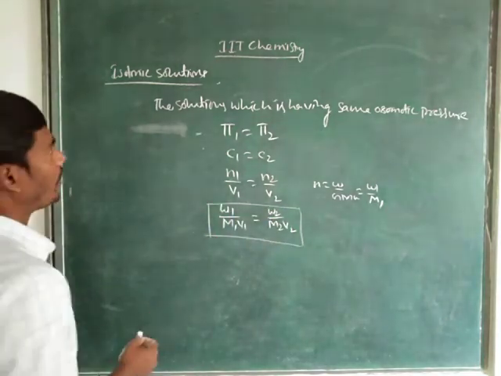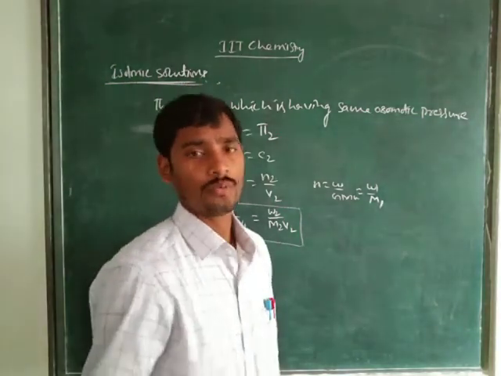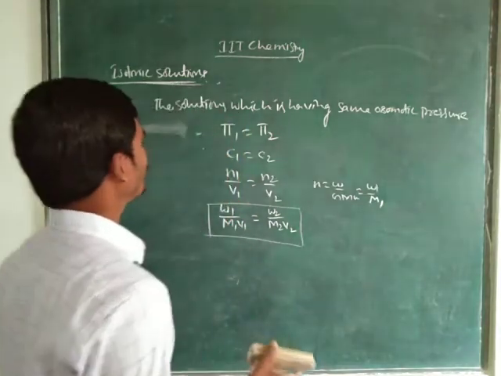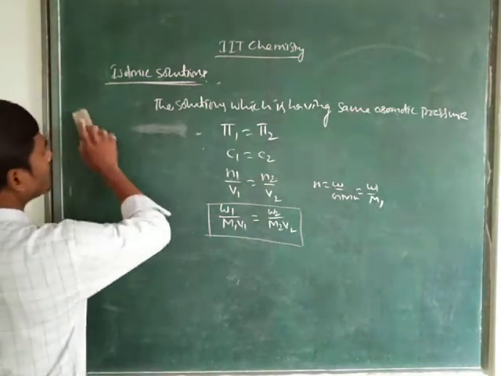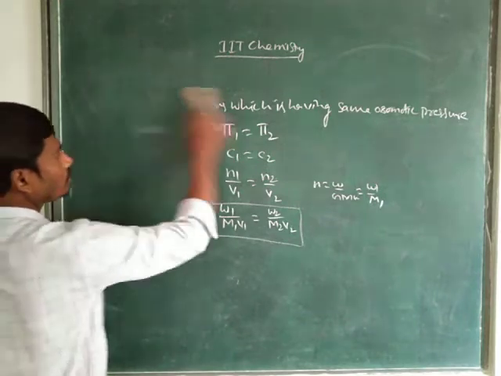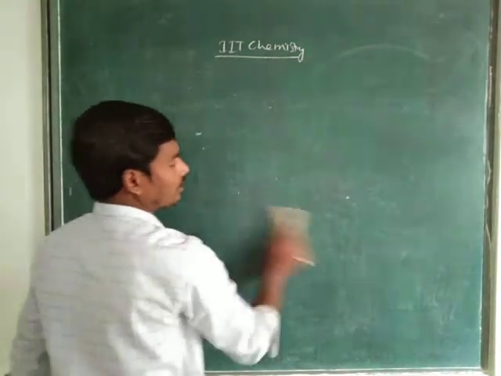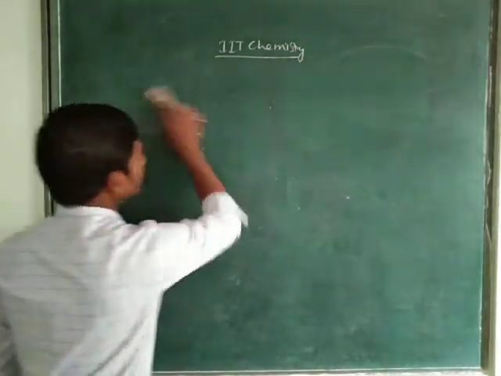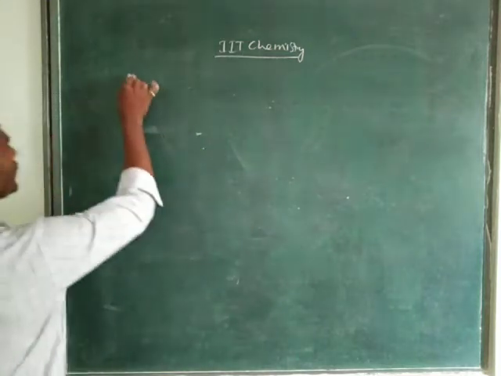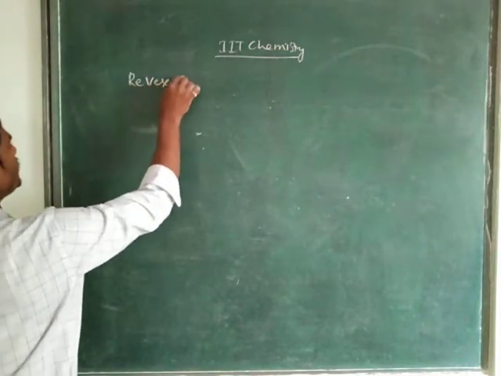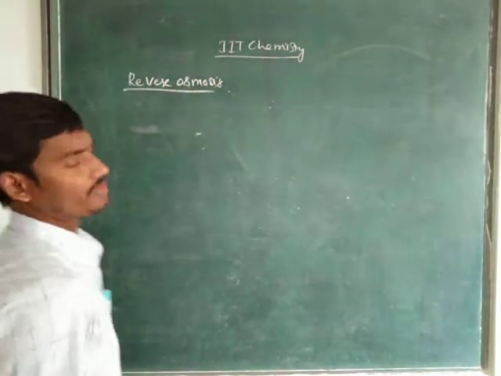Right children? So this is about what is meant by isotonic solutions. In this solutions topic, the last topic, we have a small concept: what is meant by reverse osmosis. So till now we have discussed what is meant by osmosis, what is meant by osmotic pressure, and what the applications of osmosis are. These are the points we discussed in the last class. Now we are going to discuss what is meant by reverse osmosis.